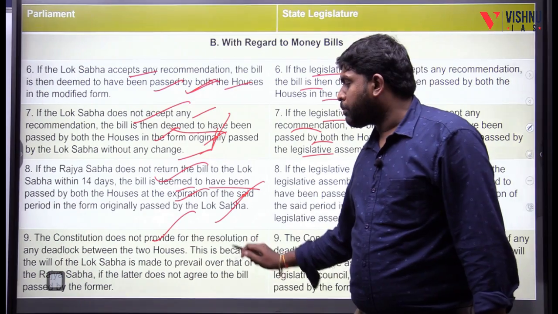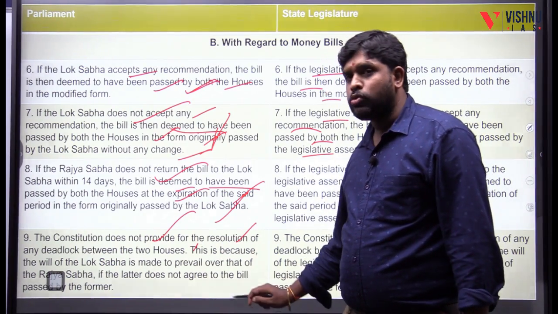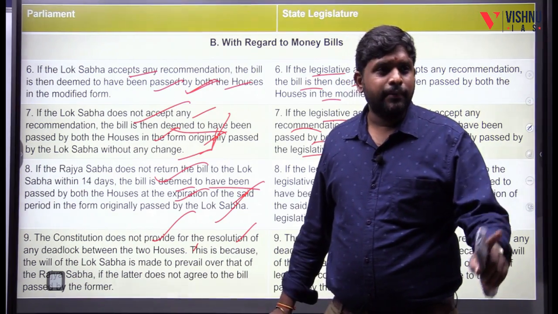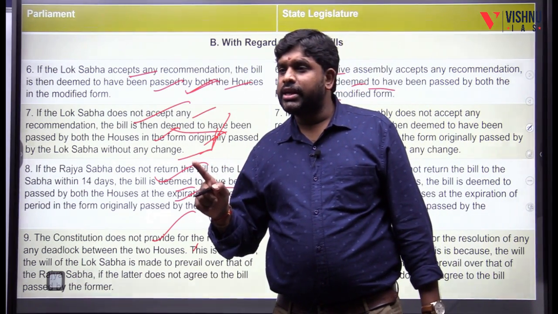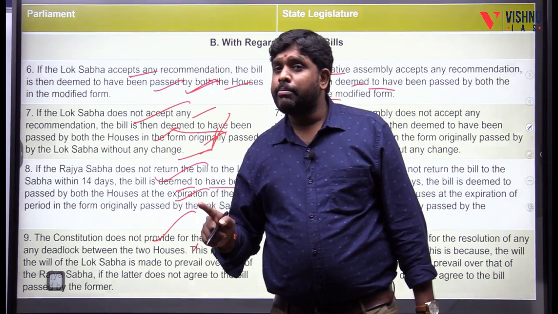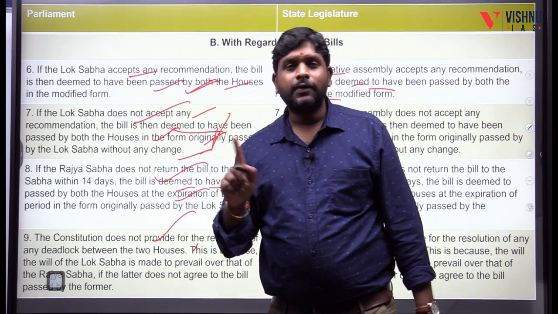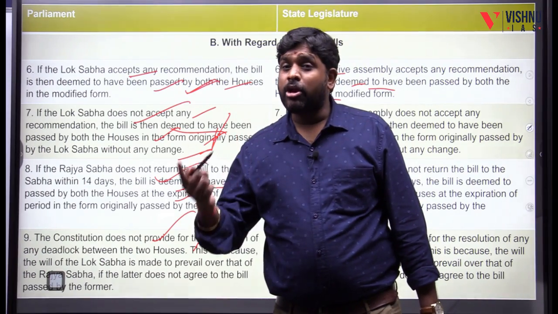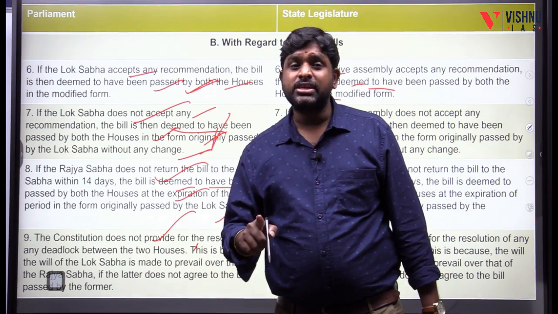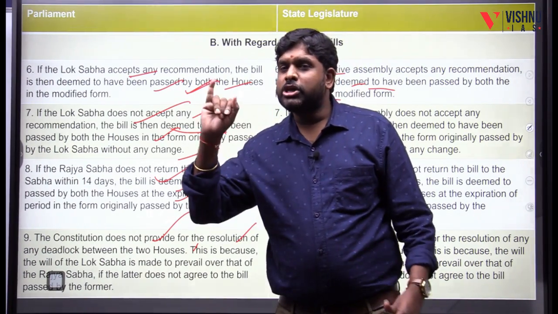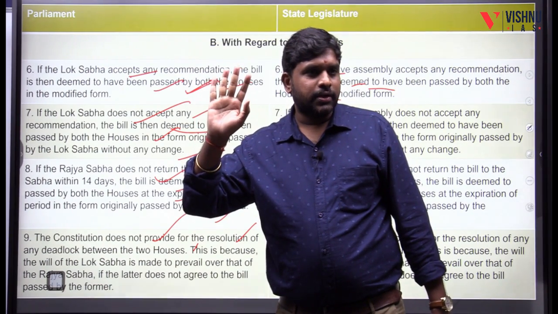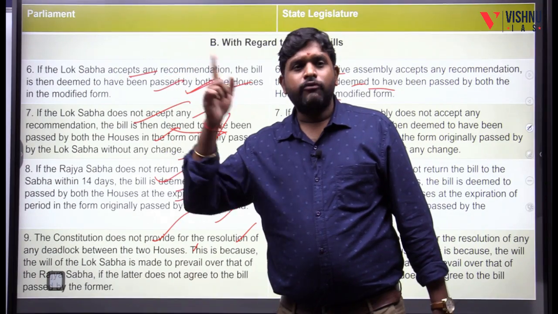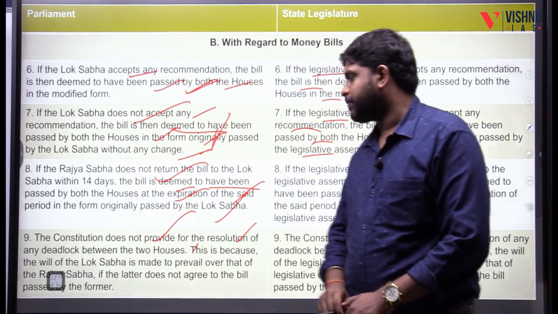The constitution does not provide for the resolution of any deadlock between the two houses. Which bill? For money bill. For money bill, whether there is any joint sitting? No. For constitutional amendment bill, whether there is any joint sitting? No. For the formation of the state, whether there is any joint sitting? No. For the Constitutional Amendment Act, no. For the money bill, no joint sitting.